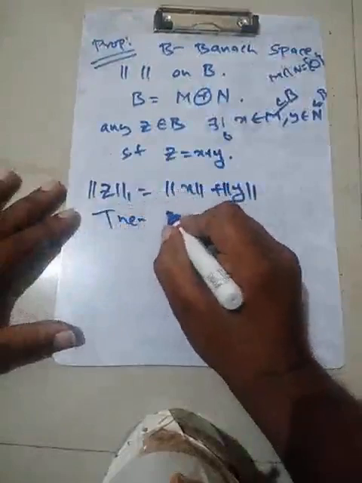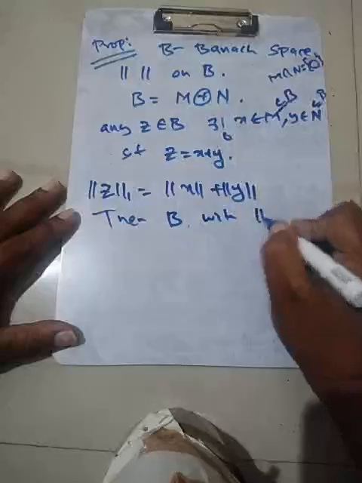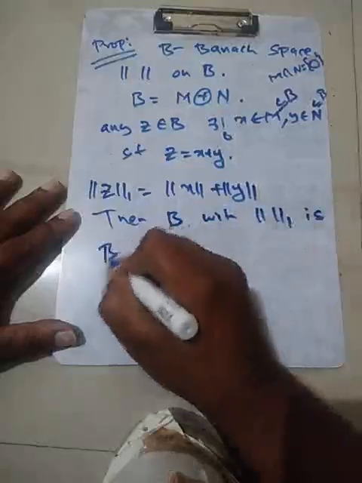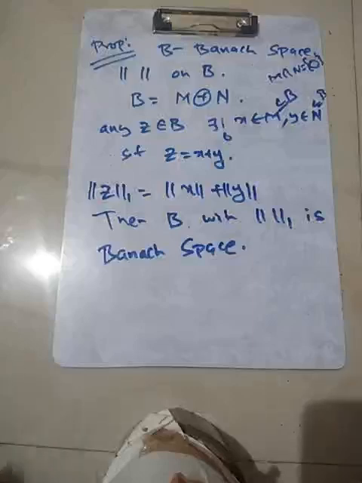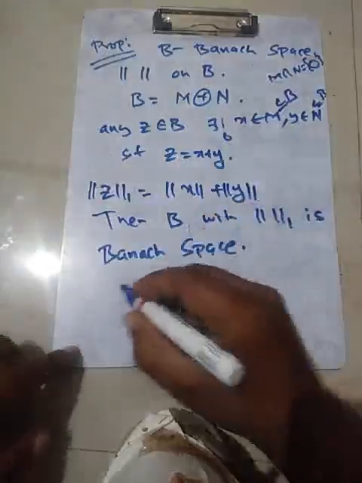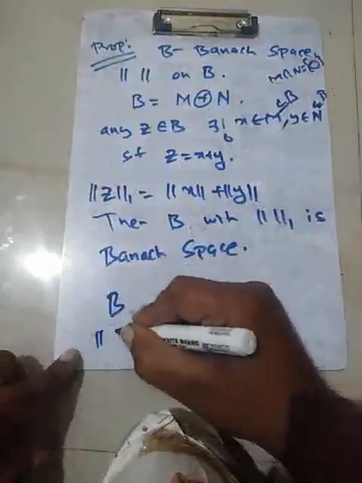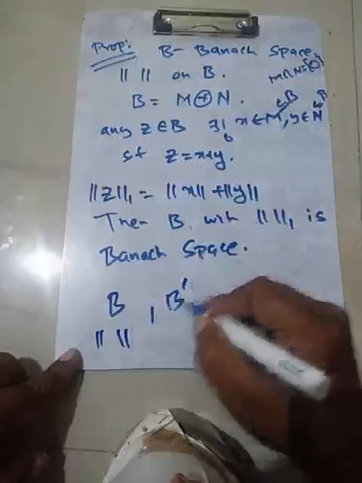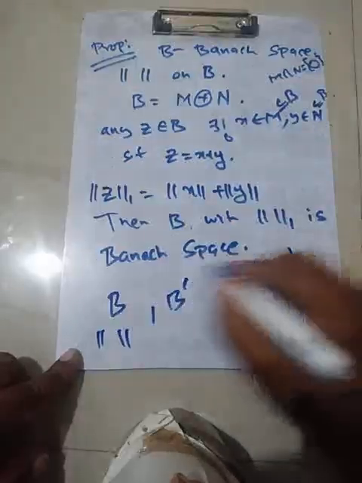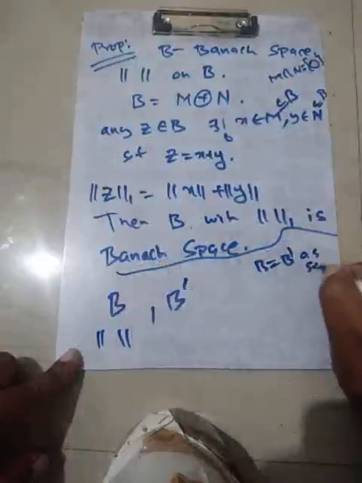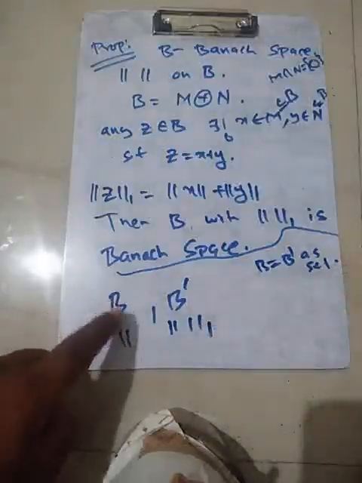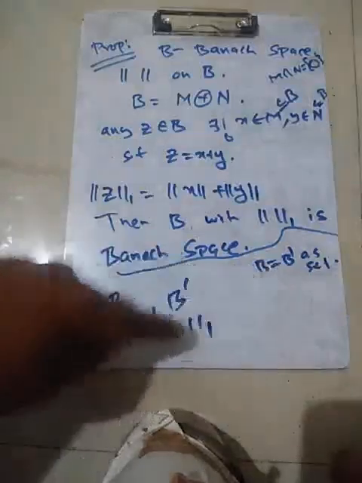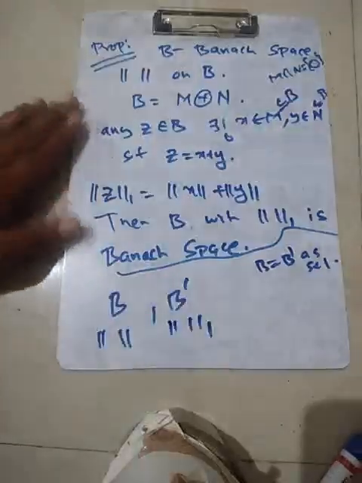Then the claim is that if B is a Banach space, then the space B with the one norm is a Banach space. Let's call this space B dash, to distinguish B and B dash. So B is with respect to the original norm. B dash is also B as a set, so B is equal to B dash as a set, and there is a one norm on this thing. What we are trying to show is that if B is Banach with respect to this norm, B is also Banach with respect to the one norm. Proof.